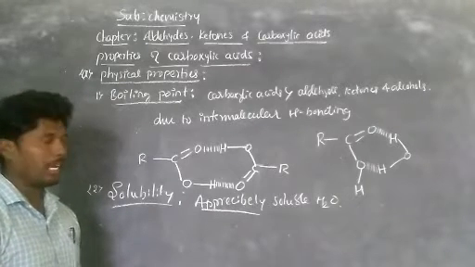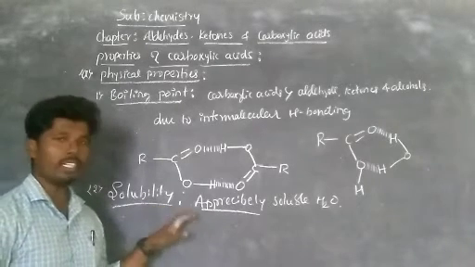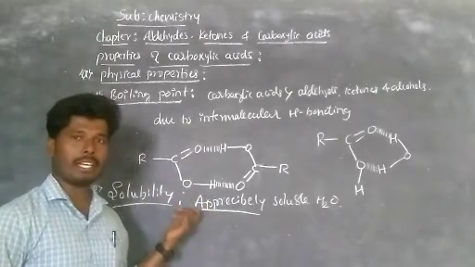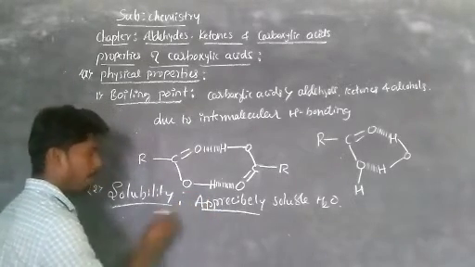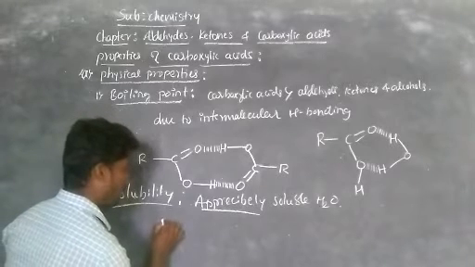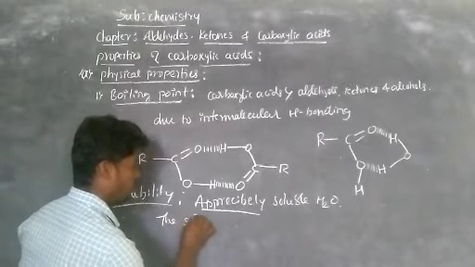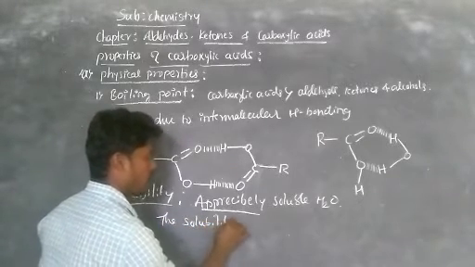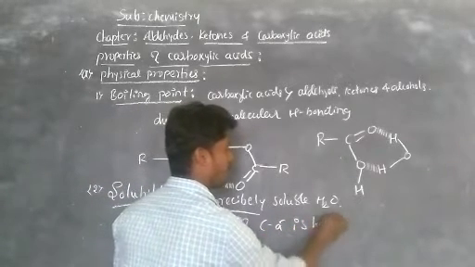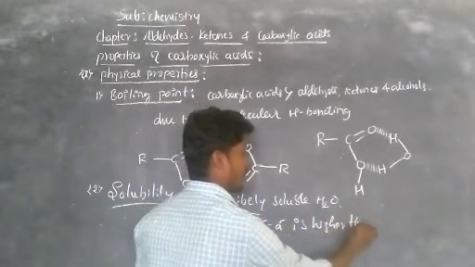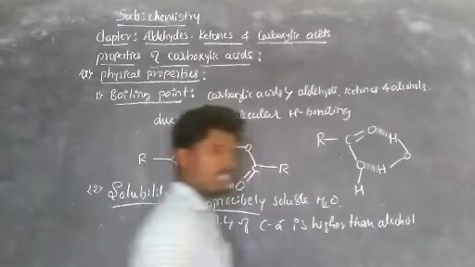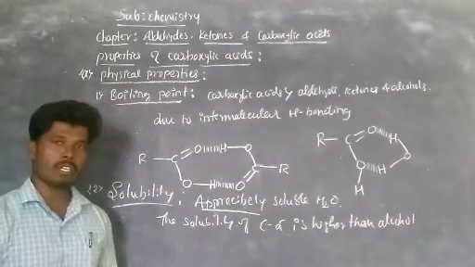But the solubility of carboxylic acids is also higher than alcohols. Here, by comparing solubility of carboxylic acids and alcohol, the solubility of carboxylic acids is higher than alcohol. So observe, these are very important points you should know.